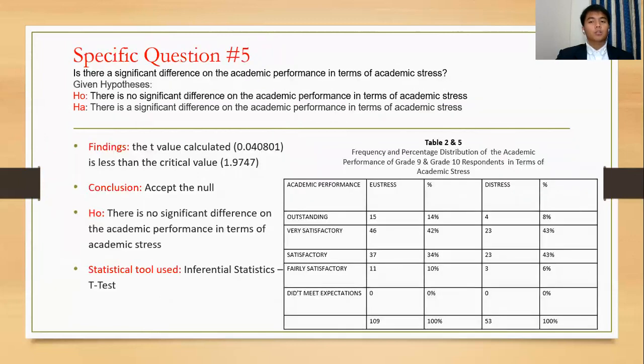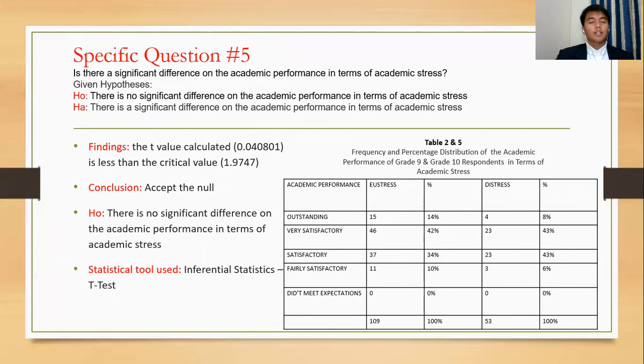And for the last question, specific question number 5, is there a significant difference in the academic performance in terms of academic stress? These are the given hypotheses. There is no significant difference in the academic performance in terms of academic stress. And for the alternative hypothesis, there is a significant difference in the academic performance in terms of academic stress. Tables number 2 and number 5 were used for this question.